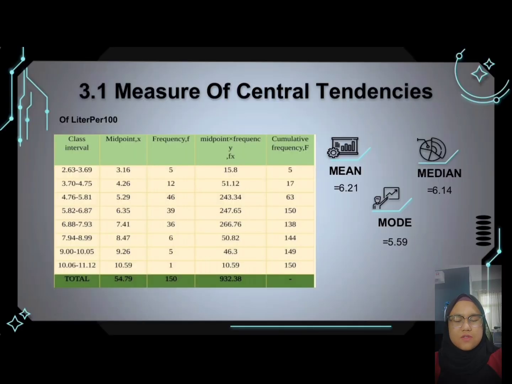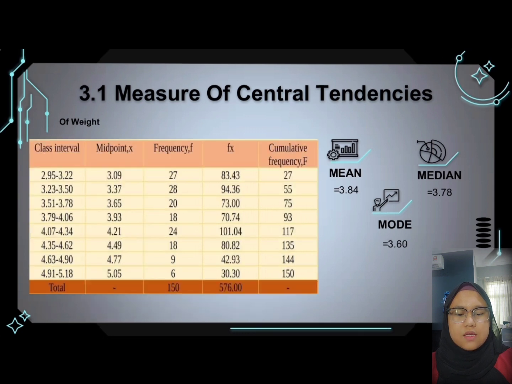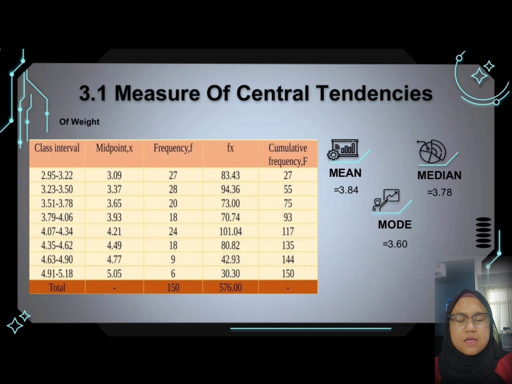According to the slide, the mean for liter per 100 is 6.12. Next, the median for liter per 100 is 6.14 and the value of mode is 5.59. As displayed on the slide, the mean for horsepower is 1.33. Next, the median for horsepower is also 1.33 and the value of mode is 1.39. As demonstrated by the slide, the mean for weight is 3.84. Next, the median for weight is 3.78 and the value of mode is 3.60.